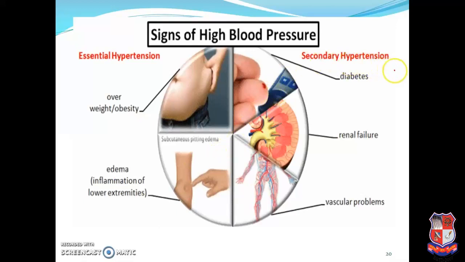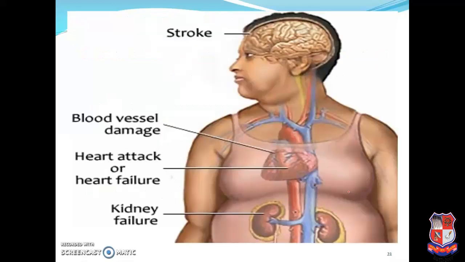Secondary type of hypertension: those indicate diabetes, a patient suffering from diabetes may have a chance of hypertension. Renal failure may be a chance of hypertension. And vascular problems, any blood vessel problem we find, indicate this is the secondary type of hypertension. Stroke, sometimes we find a patient has had a stroke, is also a chance of hypertension. Blood vessel damage, heart attacks, heart failure, and kidney failure are some of the indications for